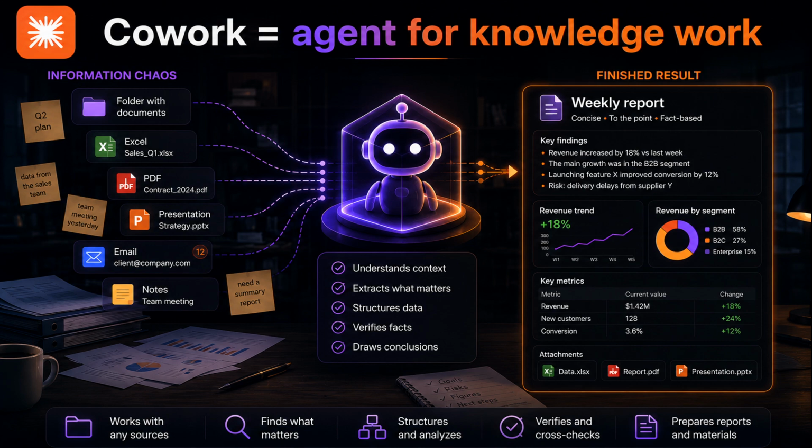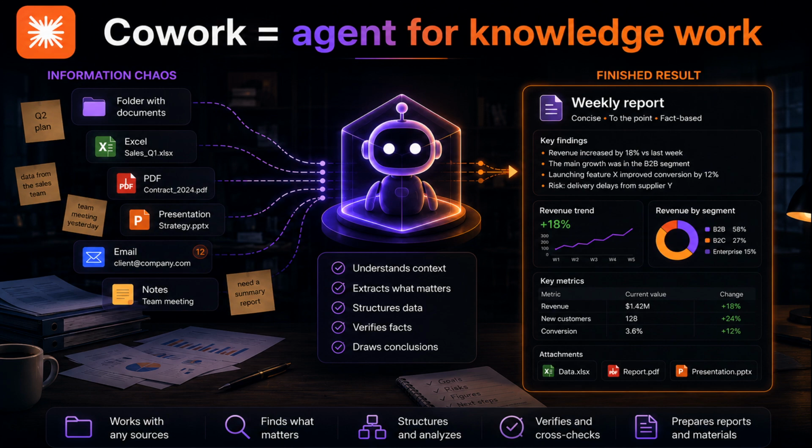Cowork is basically an attempt to make this agent experience easier for office work and knowledge work. Not because it can do something fundamentally magical that Claude Code or Codex could never do. In many cases, you can do the same thing in Claude Code or Codex if you're comfortable setting up the environment. The difference is packaging. Cowork gives office users a friendlier starting point, more built-in skills, more pre-configured connectors, and less setup before the first useful result. In that sense, it is like a harness on top of a harness.